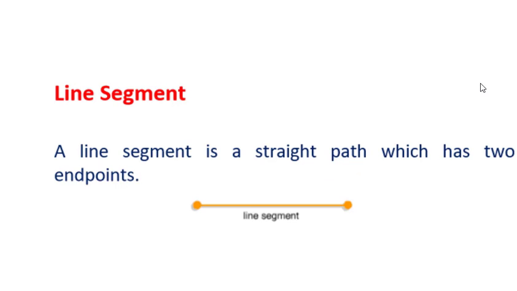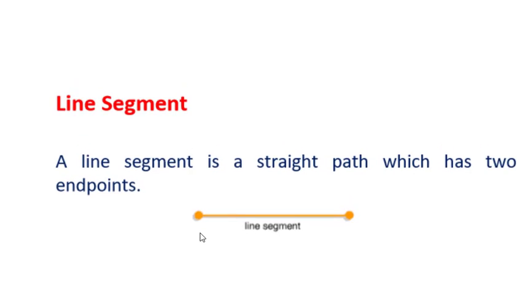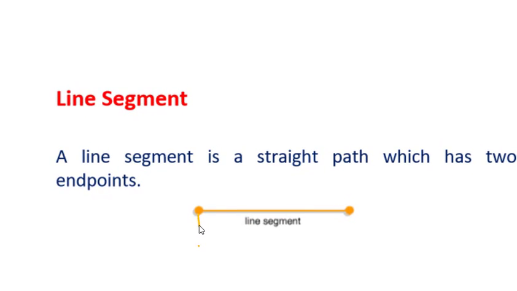Next one is line segment. So a line segment is a straight path which has two endpoints. Here you can see this is the line segment. You can see this is the end point. This is also another end point. So the line segment is between the two points, okay? And you can find the length of the line segment. If only a line is there, which can be extended both ways, you cannot find the measurement of that line, but you can find the measurement of a line segment.